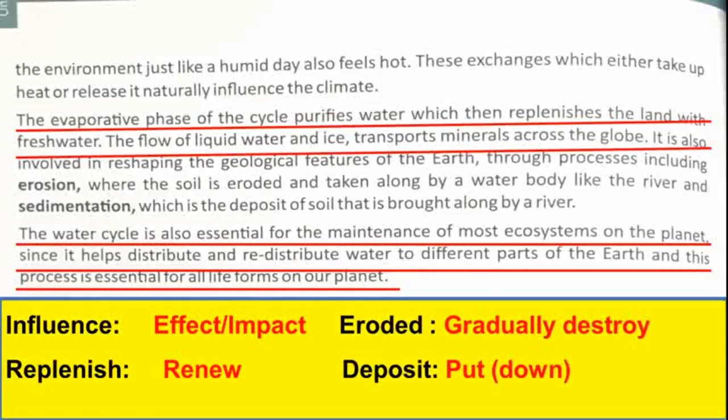The evaporative phase of the cycle purifies water, which then replenishes the land with fresh water. Please underline this line. The flow of liquid water and ice transport minerals across the globe. कि जो water का flow है वो transport करता है different minerals across the globe. It is also involved in reshaping the geological features of Earth through processes including erosion, where the soil is eroded and taken along by a water body.